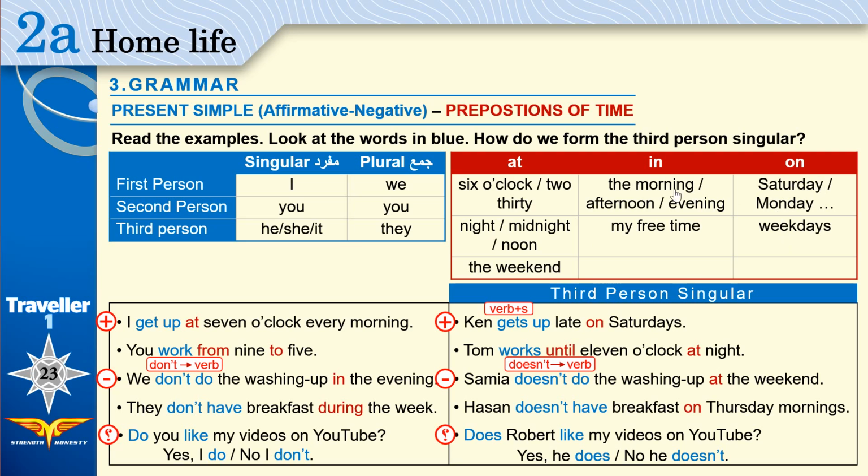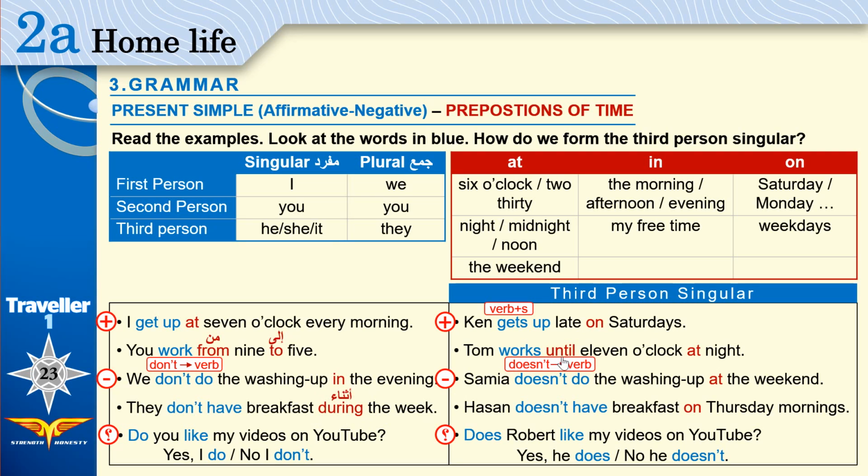You have to remember this table. You have to put it inside your mind, okay? Just remember everything in here. From means the beginning of the time. To means the end of the time. The start is 9. The end is 5. During means from the beginning till the end. During the week means from the beginning of the week until the end of the week.